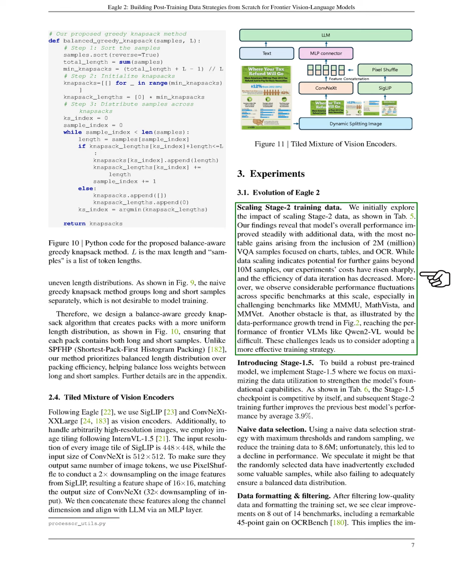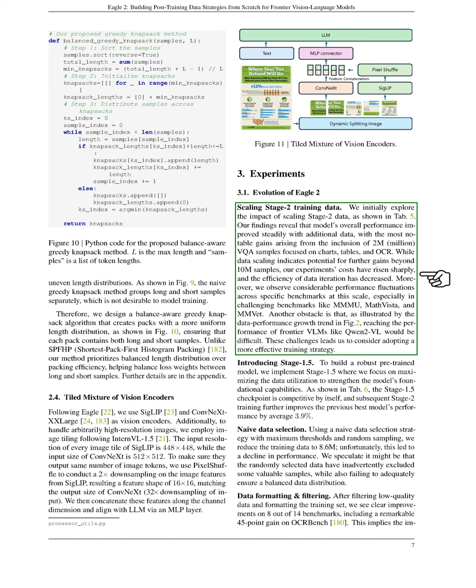In our exploration of scaling Stage 2 training data, we find that overall performance improves with more data, particularly with the addition of 2 million VQA samples focused on charts, tables, and OCR. However, we face challenges as performance fluctuates across benchmarks, especially in difficult areas. This leads us to implement STAGE 1.5 to maximize data utilization and strengthen the model's foundation.